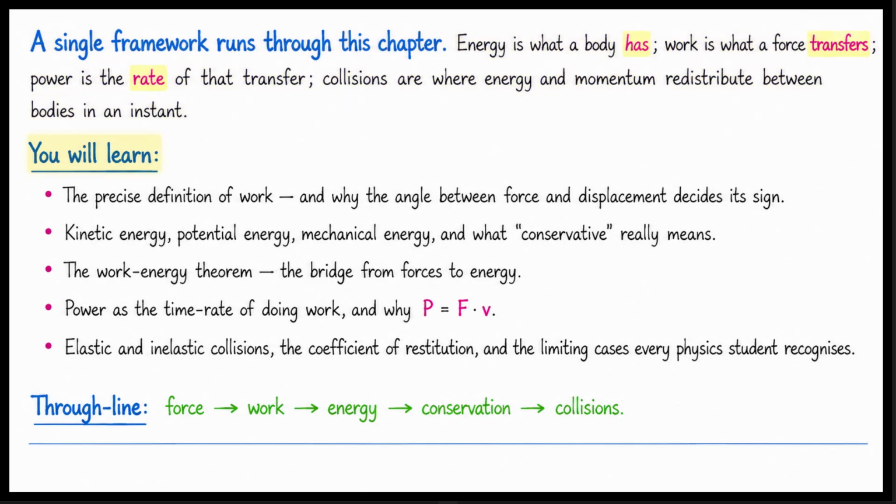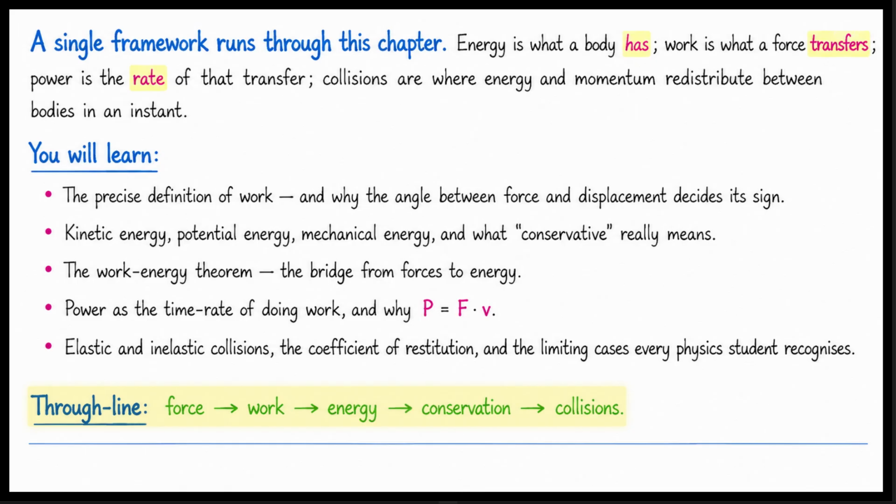In this chapter, you will learn the precise definition of work and why the angle between force and displacement determines its sign. We will cover kinetic, potential, and mechanical energy, along with the true meaning of conservative forces. We will also explore the work-energy theorem as the bridge from forces to energy, discover why power equals force dot velocity, and analyze elastic and inelastic collisions using the coefficient of restitution. The underlying through-line for this journey is simple. Force leads to work, work transfers energy, energy is conserved, and conservation governs collisions.